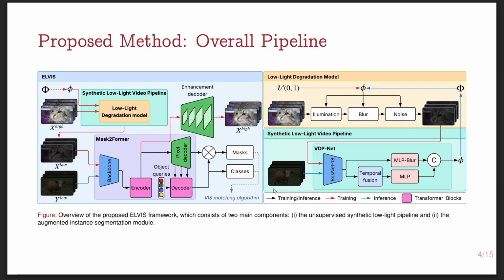So here's the diagram of the overall pipeline. Here is our low-light degradation model, which can synthesize illumination, blur and noise given an input phi. The VDP net, an unsupervised network that can estimate phi to recreate the degradation from real low-light videos onto the synthetic videos, and the overall ELVIS framework, which synthesizes these low-light videos on the fly for training, and incorporates an enhancement decoder head for a regularization loss.